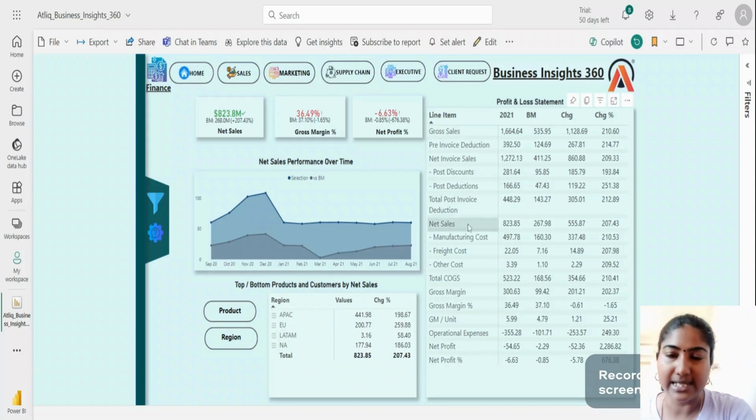Okay, so after the net sales, there is COGS, which is cost of goods sold. The cost of goods sold includes the manufacturing cost, freight cost, and other costs. So we deduct the COGS from the net sales, and we get the gross margin. We calculate the gross margin percentage from that, and gross margin per unit from that.